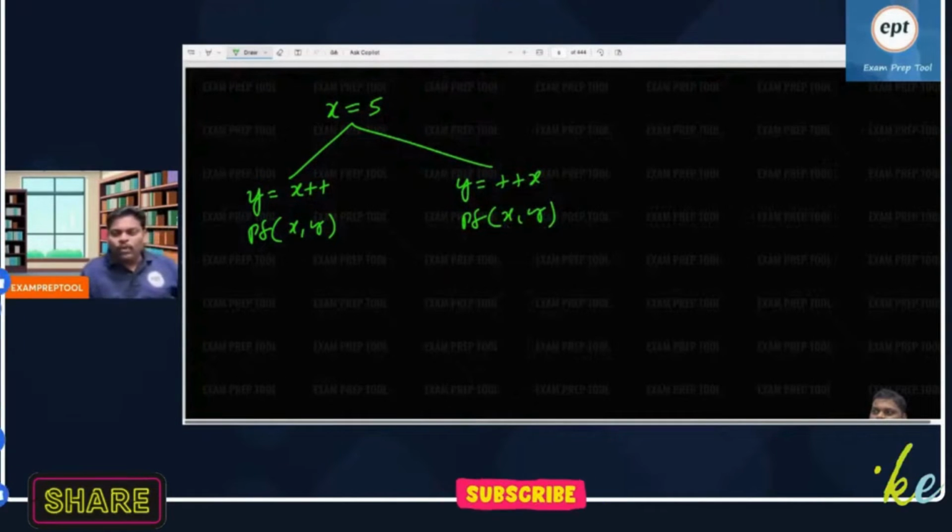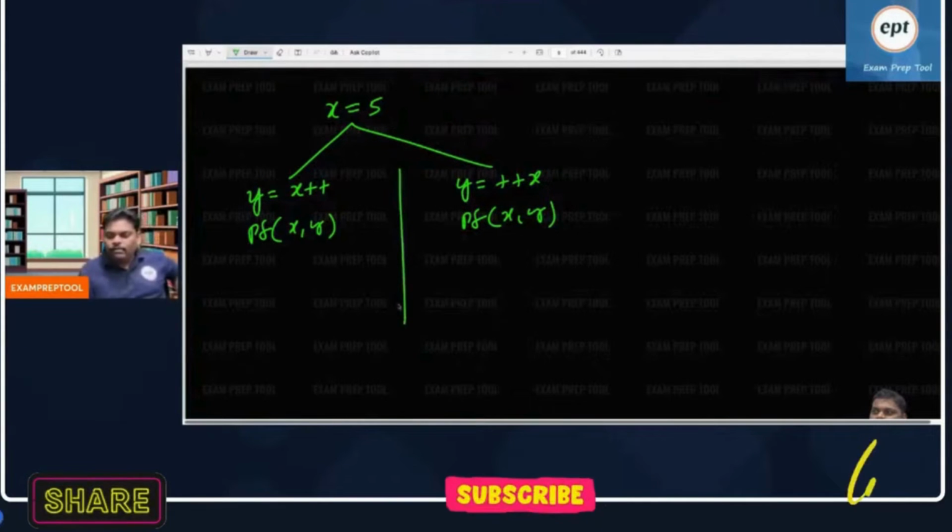I just want to know what is the answer. What is the answer on the left side? What is the answer on the right side?